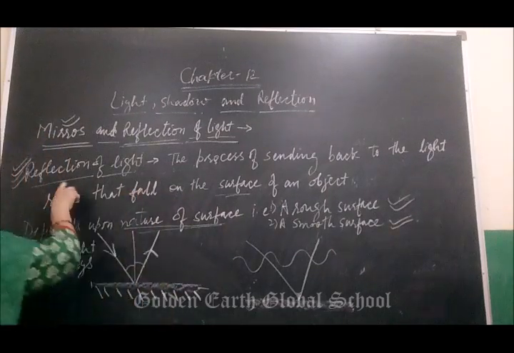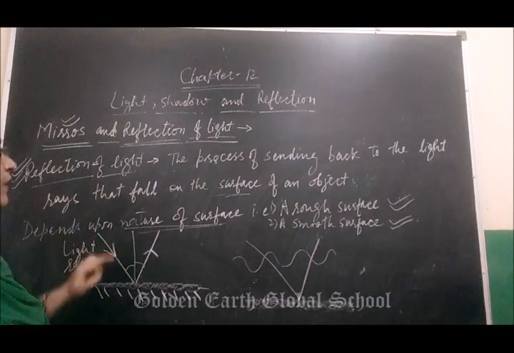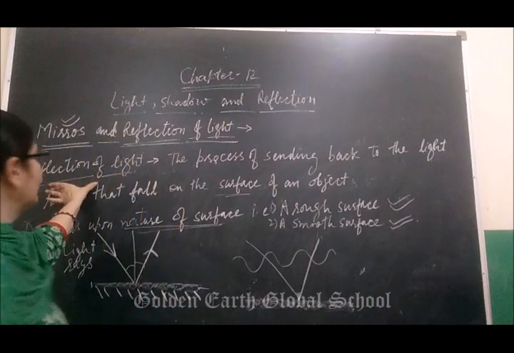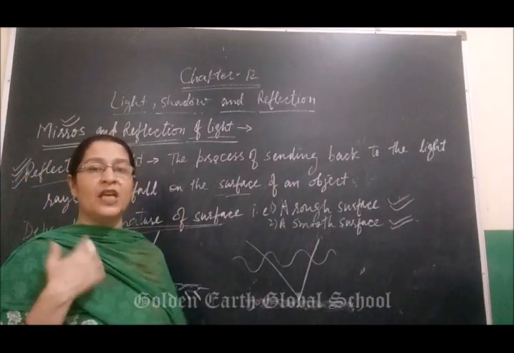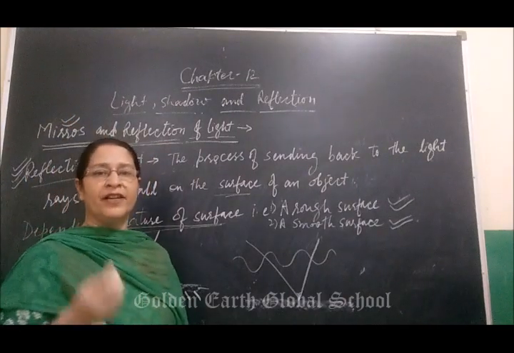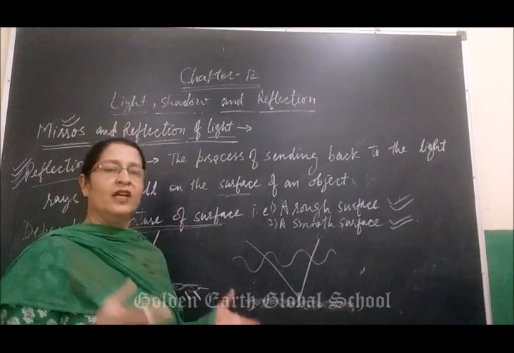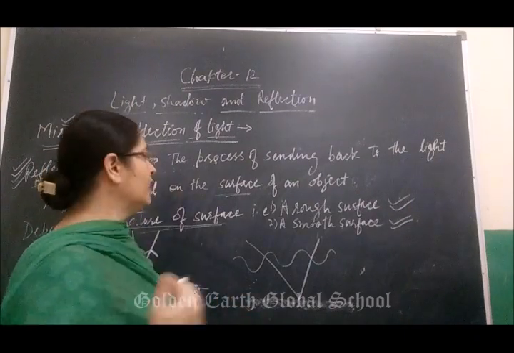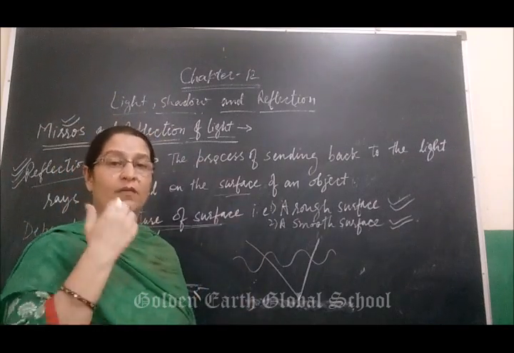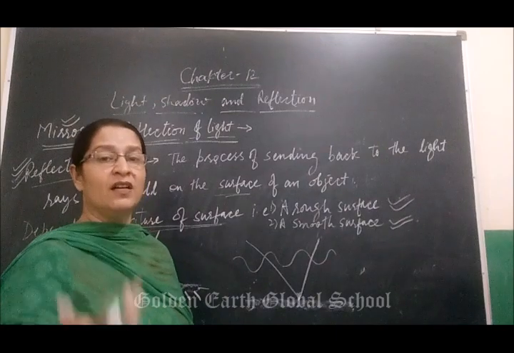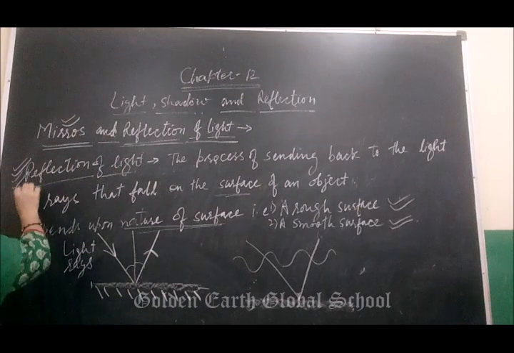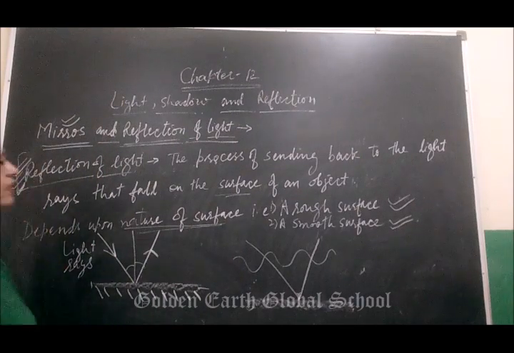Understood? So reflection of light is the process of sending back the light rays that fall on the surface of an object. With the help of reflection of light, we are able to see ourselves daily in the mirror. When we are getting ready to go somewhere, we get ready in front of the mirror. The mirror gives us an image. Thus we can see an image of ourselves in the mirror. So why are we able to see in the mirror? Because of reflection of light. This is all about the reflection of light.